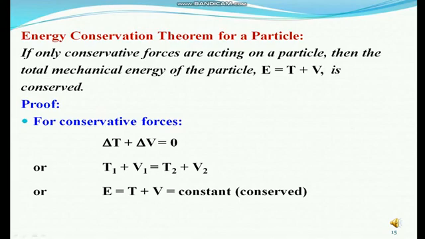Substituting these values and simplifying, we get T1 plus V1 equals T2 plus V2. We know that the total energy E equals T plus V, so E equals T plus V equals constant, that is, conserved.